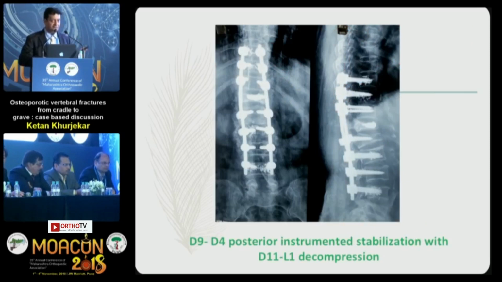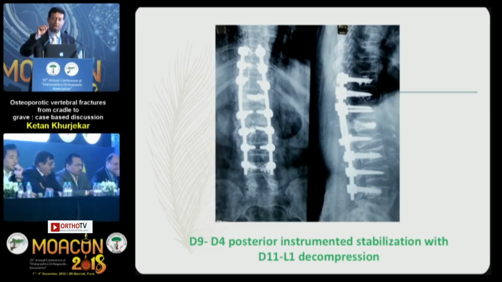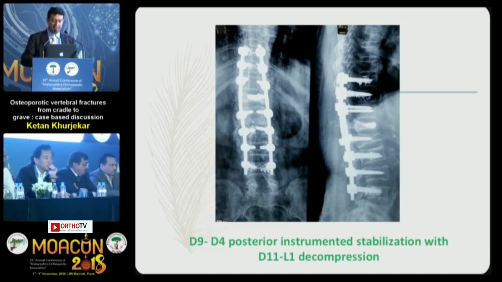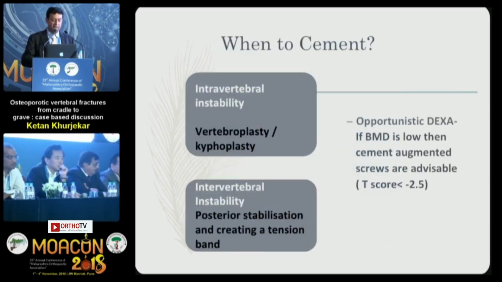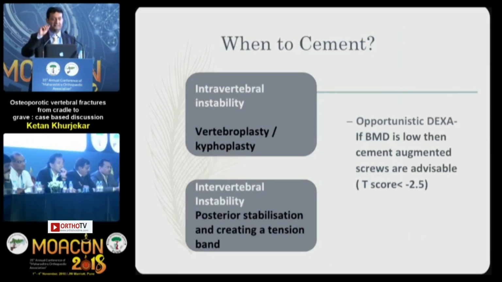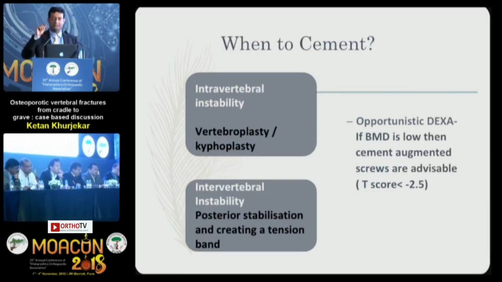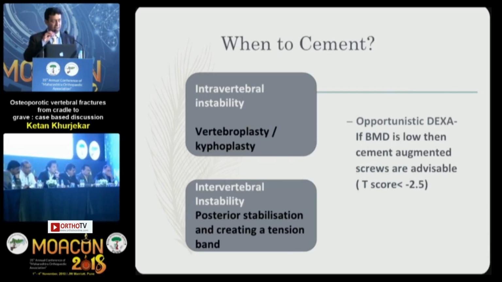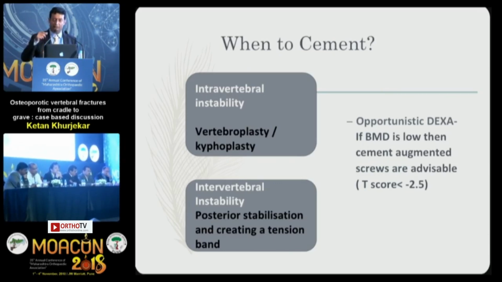So it was done as all the panelists suggested: direct decompression, posterior stabilization, neurological decompression was achieved, and the pseudoarthrosis in front was augmented. So we go for cement whenever there is an intravertebral instability or a Kummel's lesion, vertebroplasty or kyphoplasty, and whenever there is an intervertebral instability, posterior stabilization has to be added.